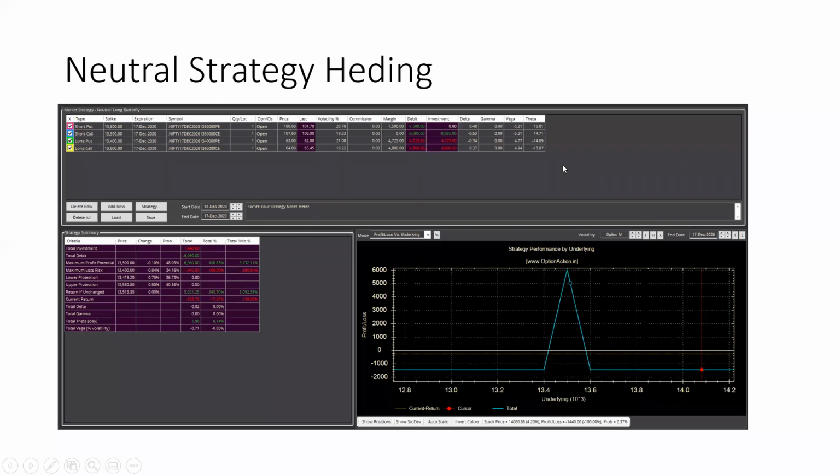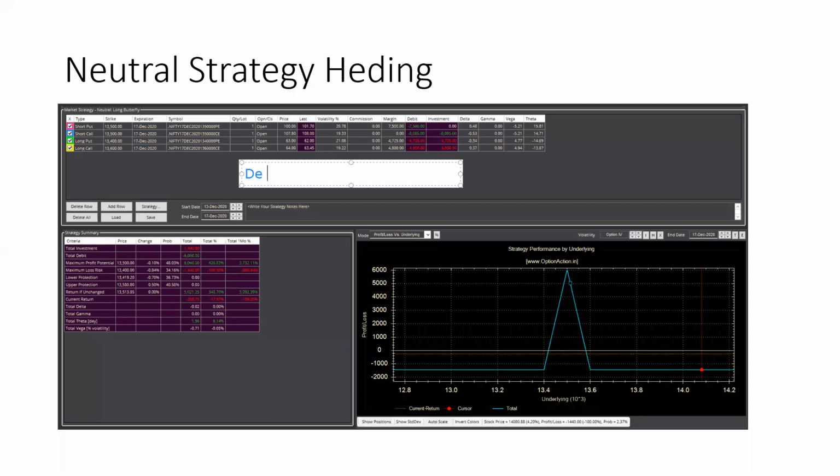You are an option seller and you are selling what? The December 17th expiry, and you are selling the 13,500 call option, and you are also selling the 13,500 put option.